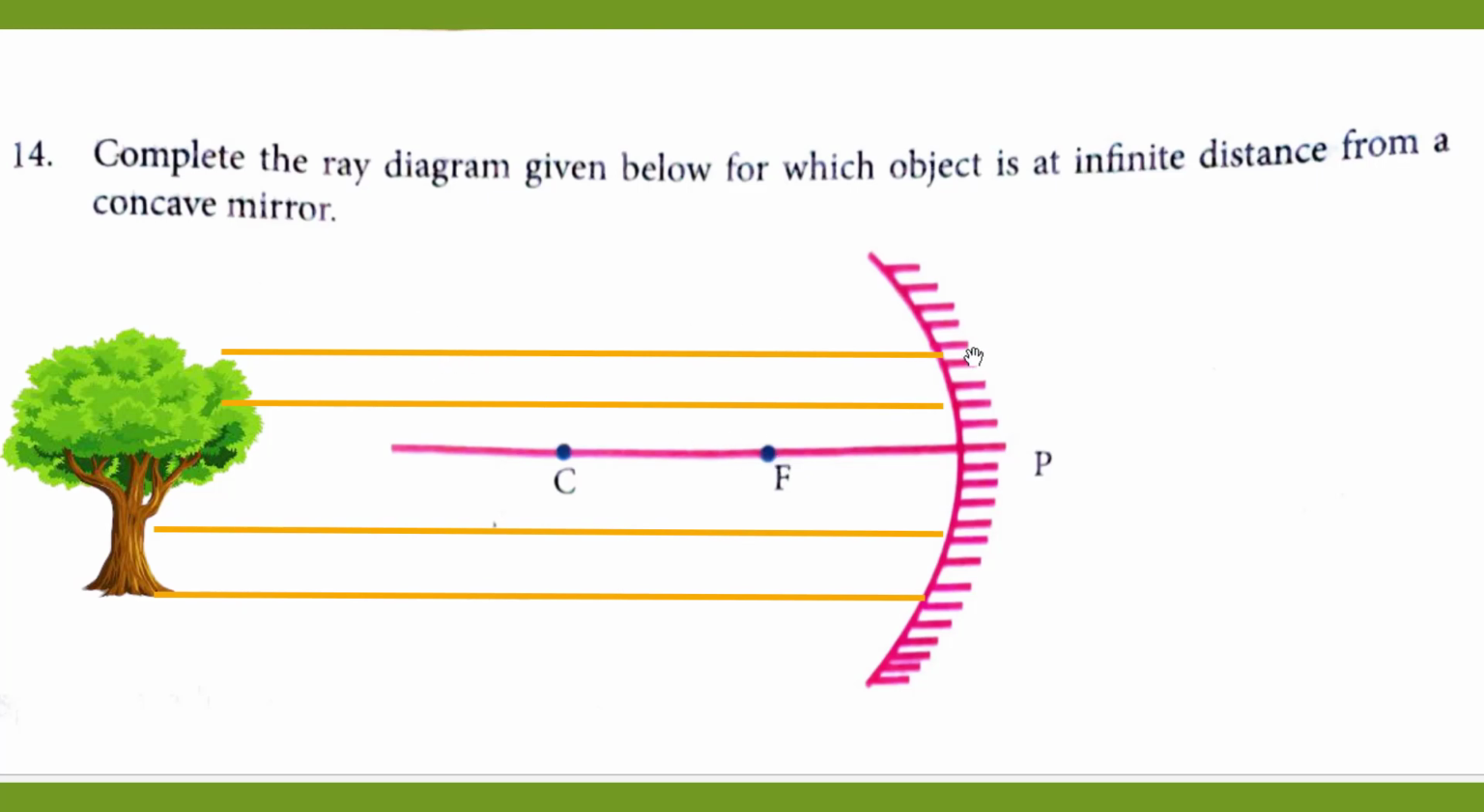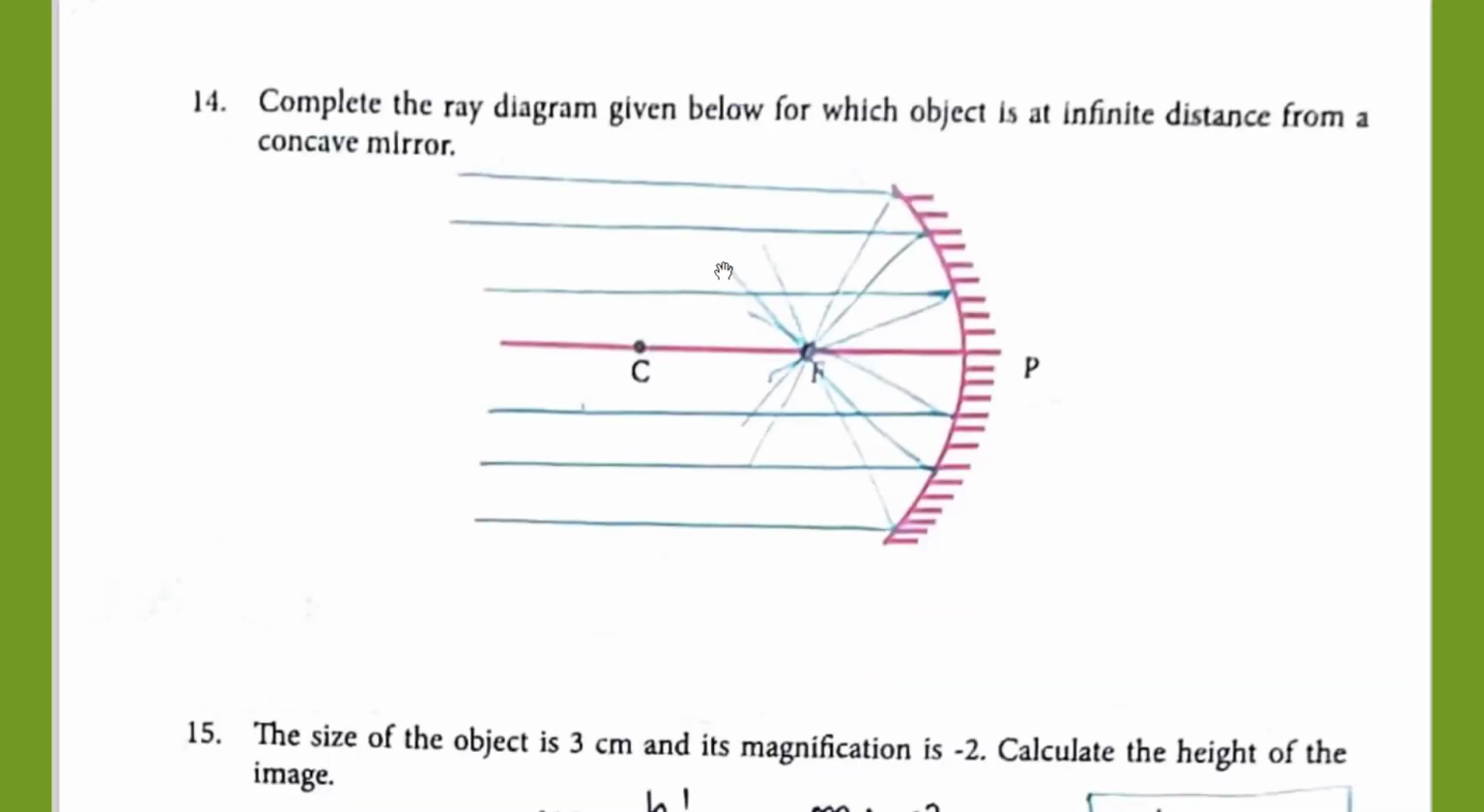All lines are parallel and then it will converge at this point F. You have to draw the diagram. All parallel lines should converge at the focus. Like this, draw the diagram.